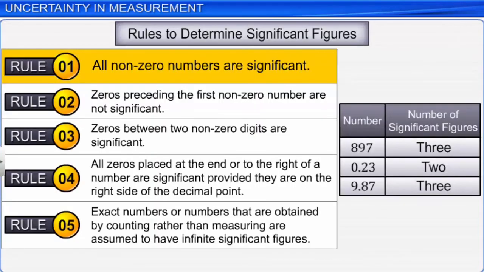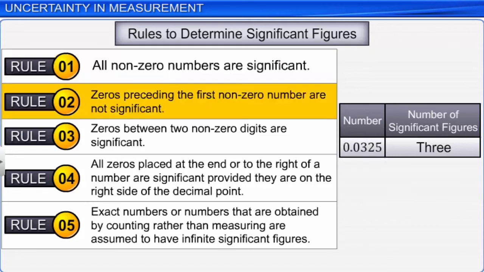The first rule says that all non-zero digits are significant. For example, 897 has 3 significant figures. 0.23 has 2 significant figures, and 9.87 has 3 significant figures. According to the second rule, zeros preceding the first non-zero number are not significant.